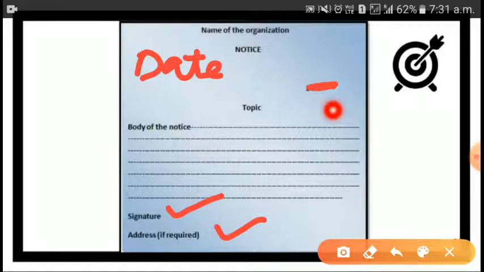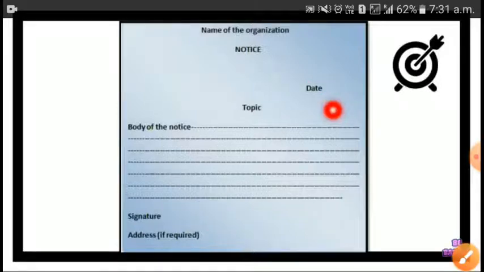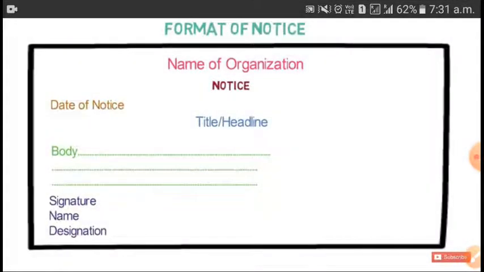I hope now you have understood. You can write this format in your notebook. I will send you one separate picture of the format also, so you can write down the format of the notice from that picture. Okay, some more pictures you can see for the format.